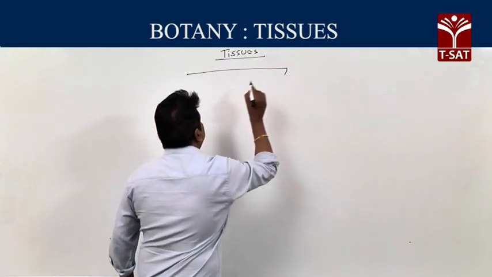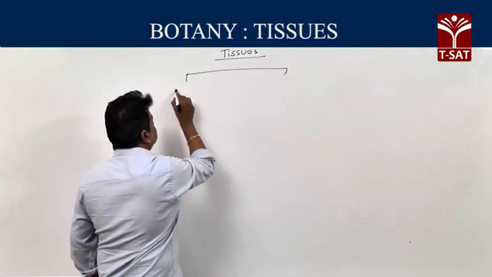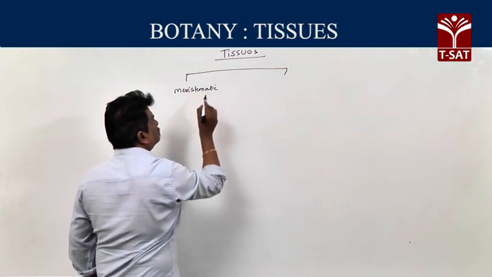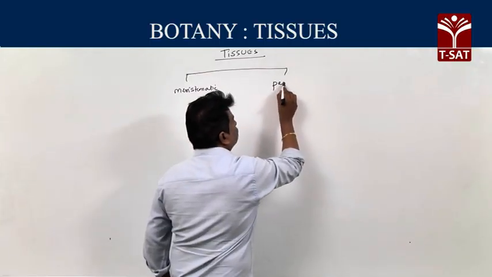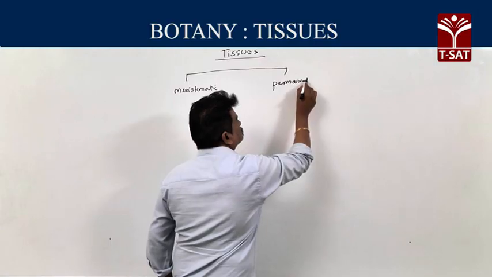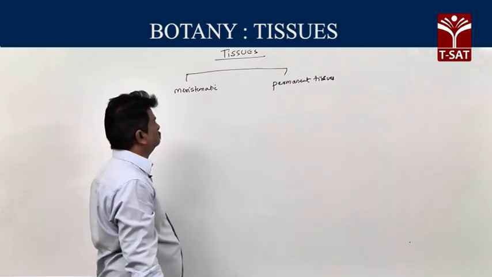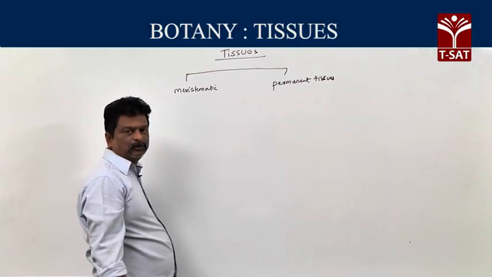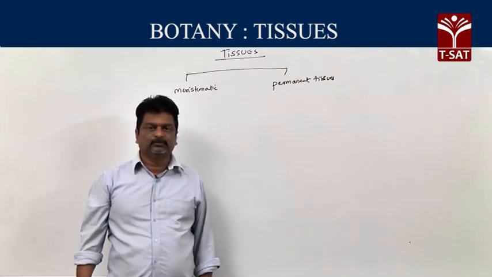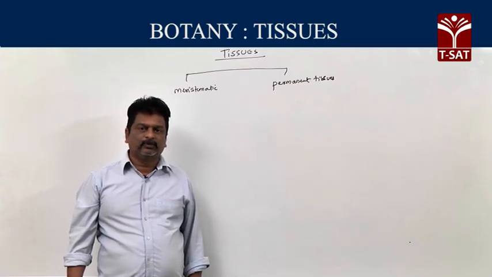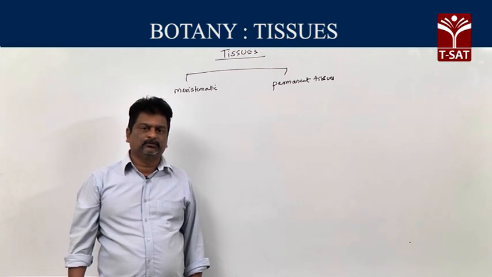Then there are two types of tissues. One is meristematic tissue and second one permanent tissues. Meristematic and permanent tissues. So first one, meristematic tissues. Meristems means these are continuously dividing or retain their power of division throughout the life, called meristems.